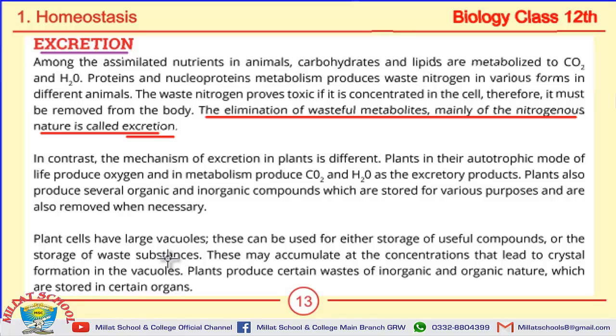Another MCQ includes plant cells have large vacuoles. These can be used for either storage of useful compounds or the storage of waste substances. So plants have a large vacuole and animals have small vacuoles, and because of the large vacuole plants can store useful substances as well as waste substances, after which they are eliminated.